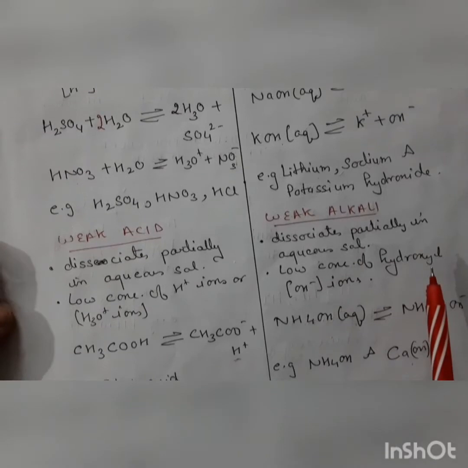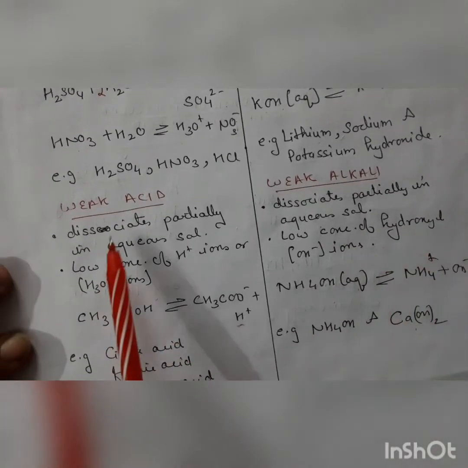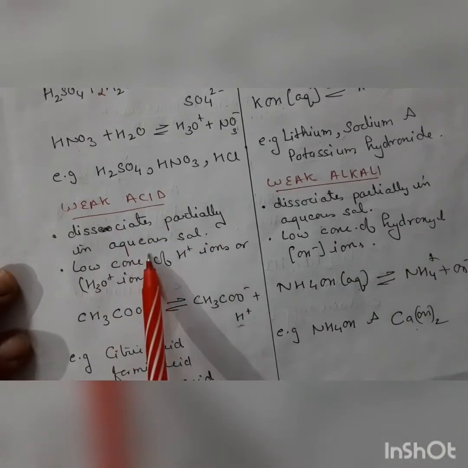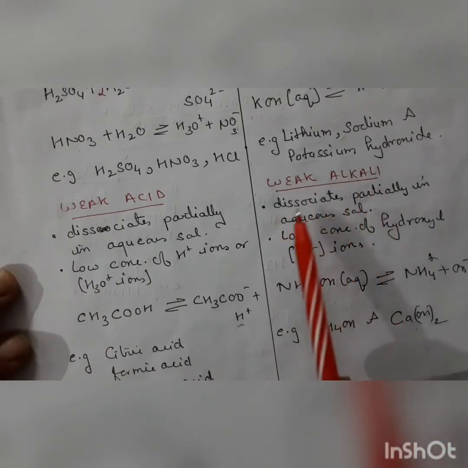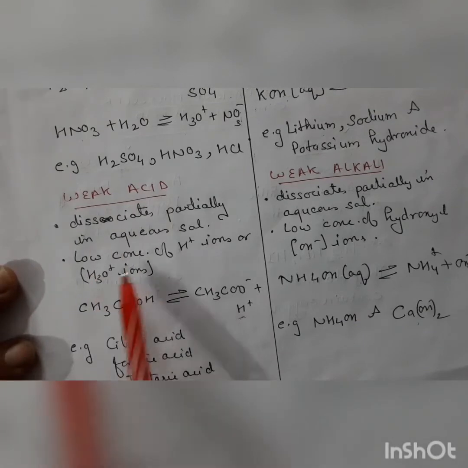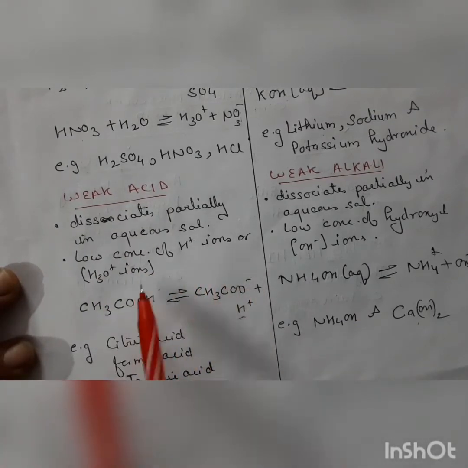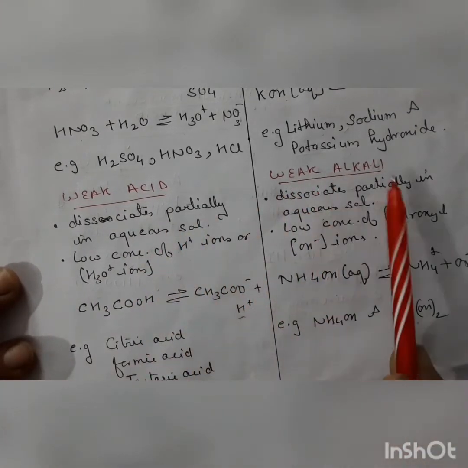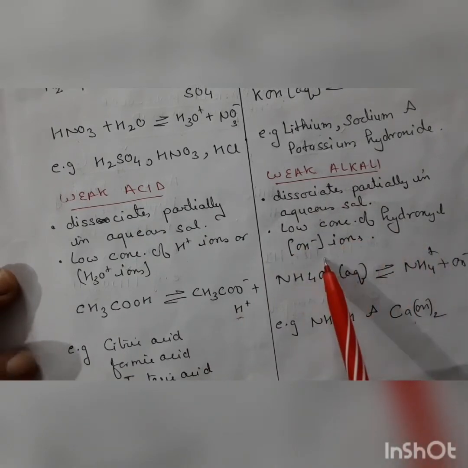Now weak acid and weak alkali. A weak acid dissociates partially in aqueous solution. Similarly, a weak alkali dissociates partially in aqueous solution. Weak acid has a low concentration of hydrogen ions or hydronium ions. Weak alkali has a low concentration of hydroxyl ions.